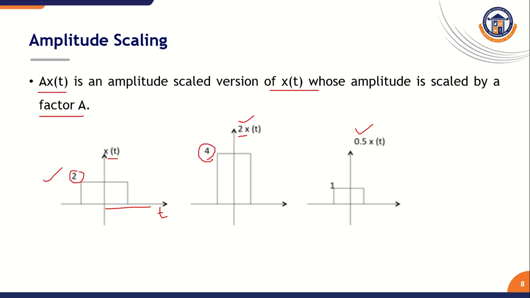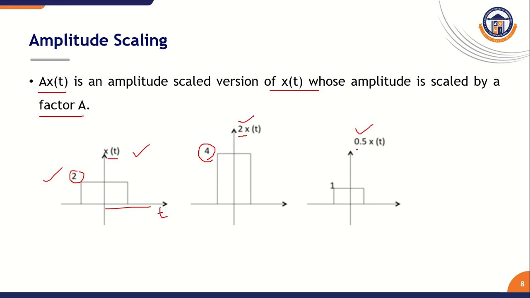That is 4. 2 into 2, 4. So now our amplitude is increased. This is one kind of operation. What is the another kind of operation we need to do? That is 0.5 into x of t. This is our given x of t. We need to do 0.5 into x of t operations on this signal.